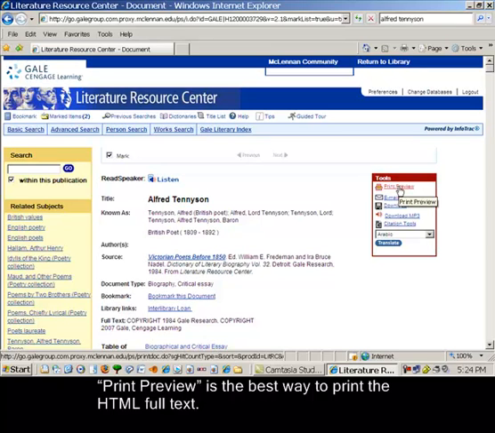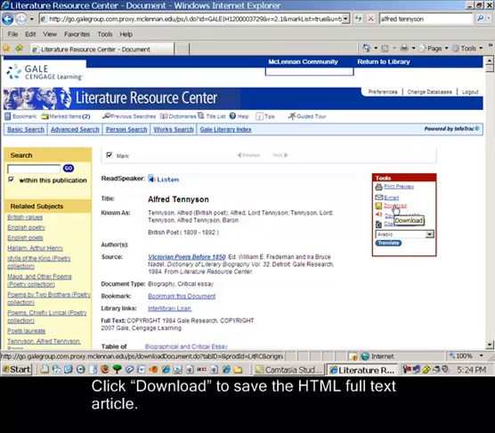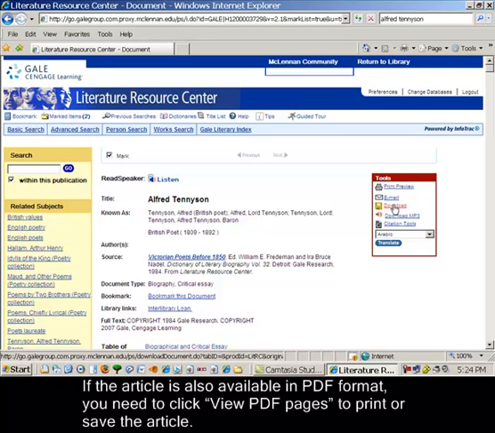Print Preview is the best way to print the HTML full text. Click Email to send to your email address the HTML or PDF full text, as well as the article's citation. Click Download to save the HTML full text article. If the article is also available in PDF format, you will need to click the option View PDF Pages.